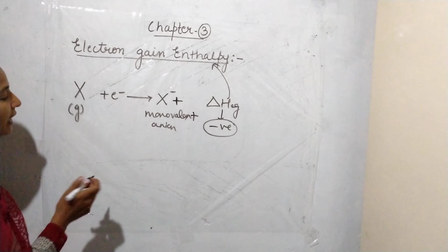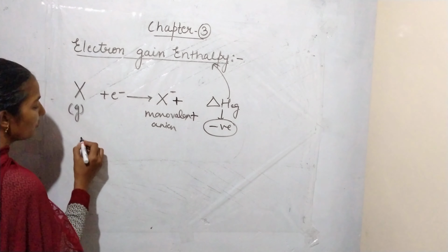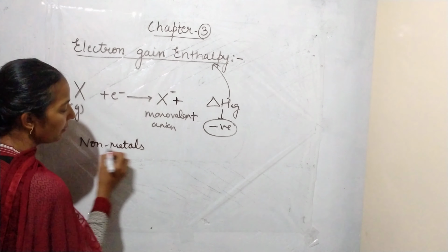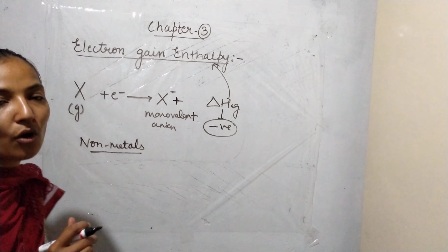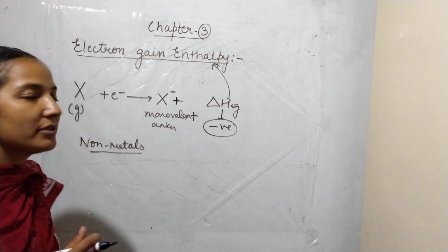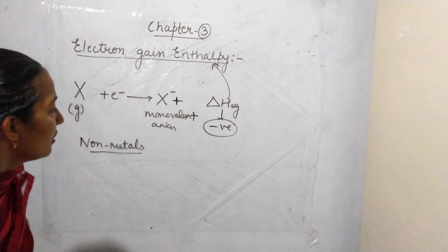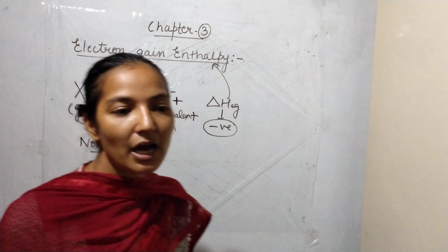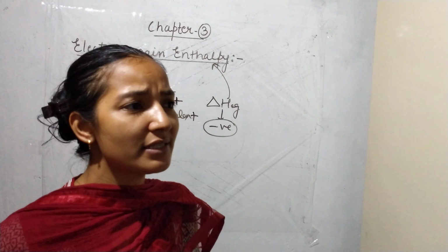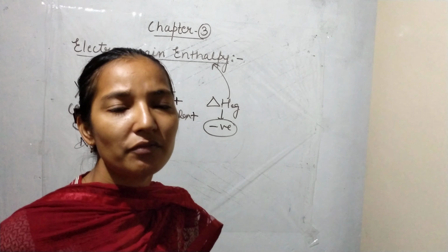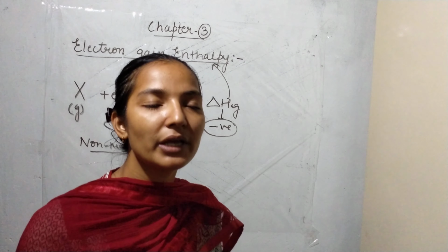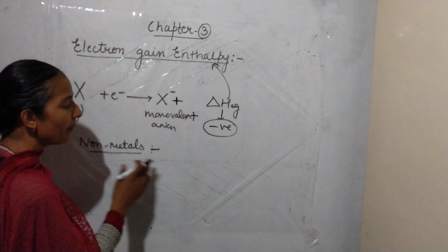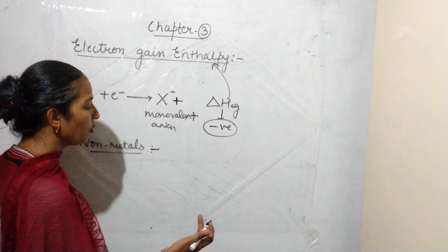Now one more thing I want to tell you. We know that the p block of the periodic table consists mainly of non-metals. Non-metals are generally more electronegative, or we can say their size is comparatively smaller, so they have the ability to gain electrons more easily.